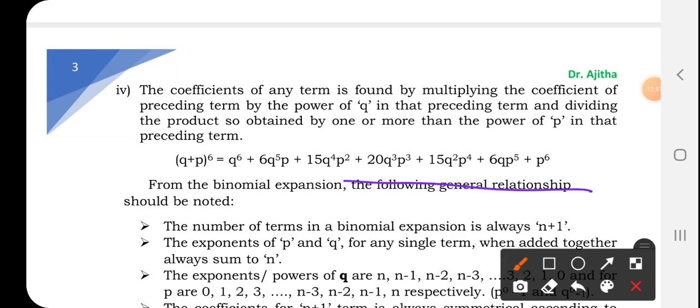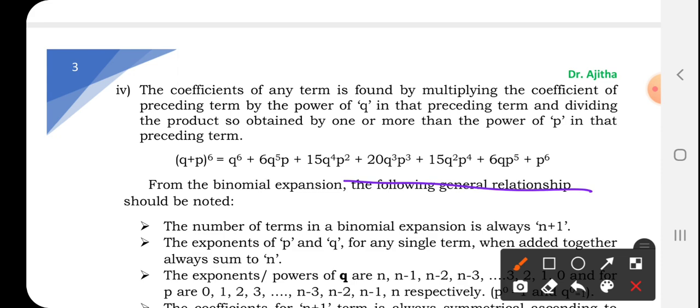Just remember that first you can write down the values of the power of Q. Start with Q6, Q5, Q4, Q3, Q2, Q1 and Q0. 1 लिखने की जरूरत नहीं, you can write it as Q, and Q0 is not essential because any value to the power 0 is equal to 1. Like that you can start with P0, P1, P2, P3, P4, P5. You could write all the powers of Q and all the powers of P. Then you can easily calculate the binomial coefficient. This is how you can compute.